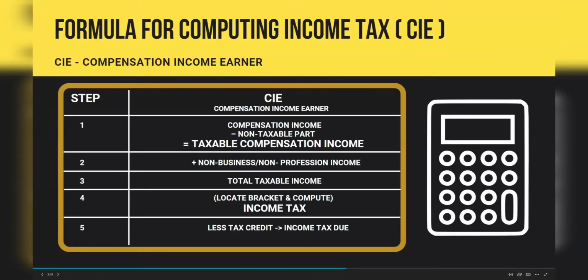This is how we compute the income tax of a CIE, or the formula for computing the income tax. Step 1: compensation income minus the non-taxable part equals taxable compensation income. Step 2: we add non-business or non-profession income to get the total taxable income. Next, we locate the bracket and compute to get the income tax, and then we deduct the tax credit from the income tax to get the income tax due.